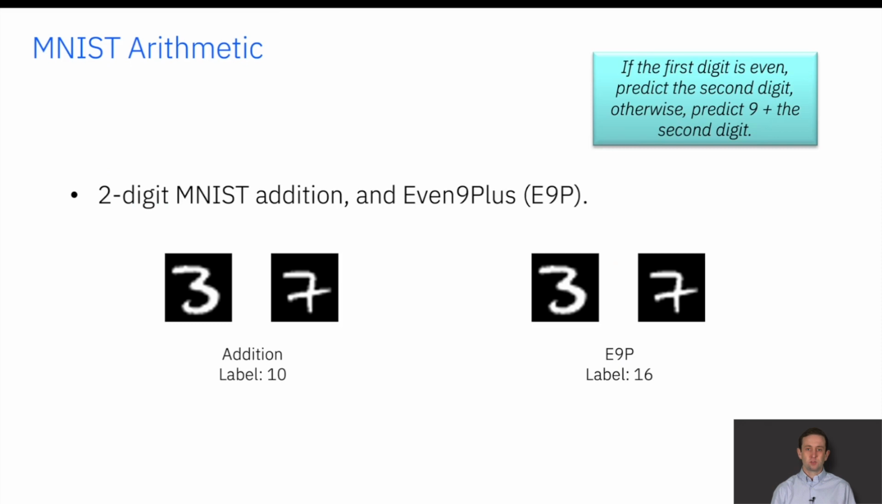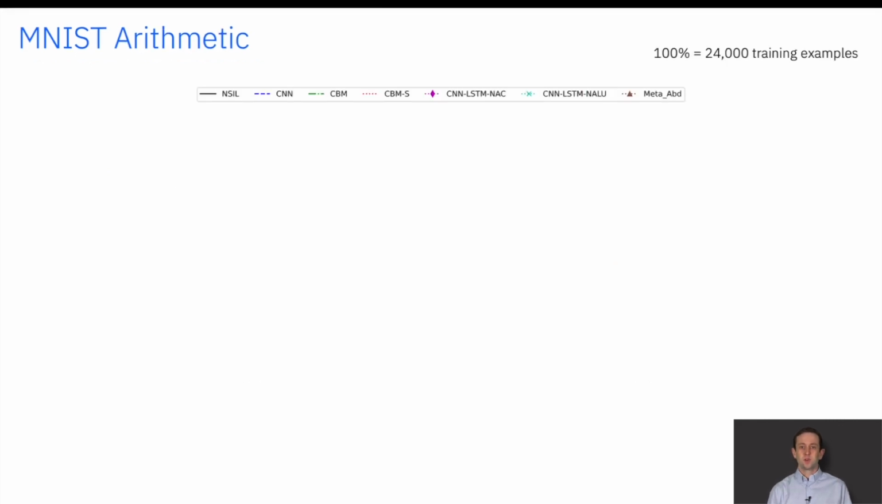Now we demonstrate learning more expressive knowledge with negation as failure in a larger search space. The search space contains rules to learn addition and a new E9P task, which is, if the first digit is even, predict the value of the second digit, otherwise predict 9 plus the second digit. This is to demonstrate that the search space does not have to be engineered exactly to solve a particular problem. Note the range of output labels is the same in both tasks, which is harder than addition and product, shown in the previous slide. This is where we compare to neural models.